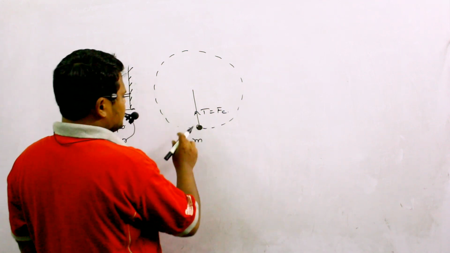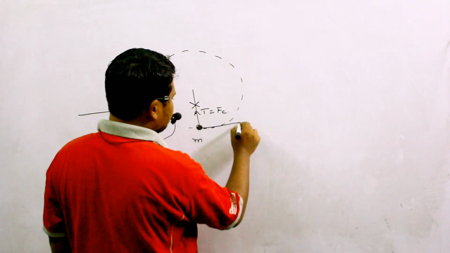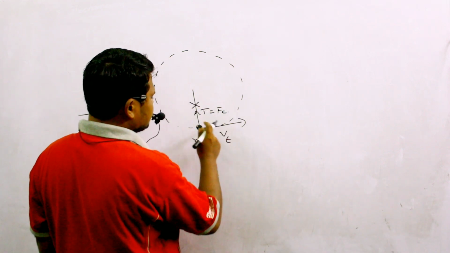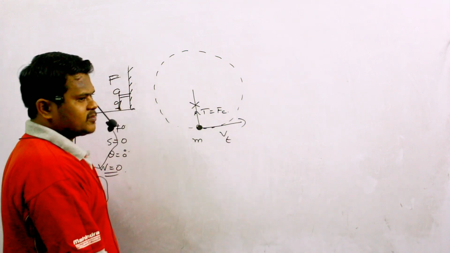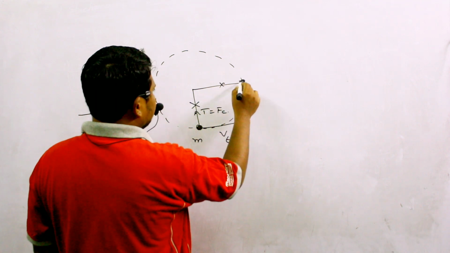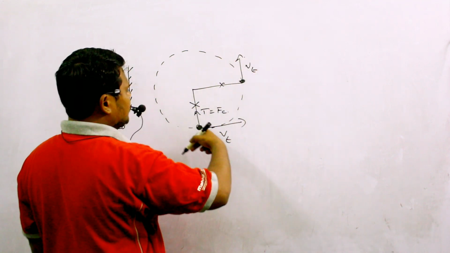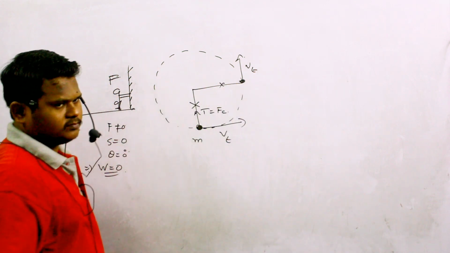Clear? Wherever we cut this string, we know that this mass will travel with a velocity of v, which is called the tangential velocity of this body. Similarly, if I cut this string here, then this body will travel with a tangential speed of vt if the angular velocity of the body is the same.